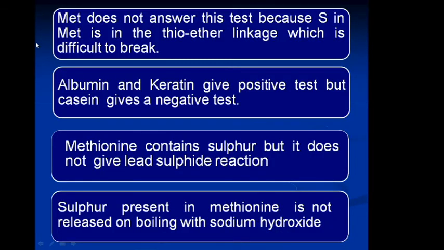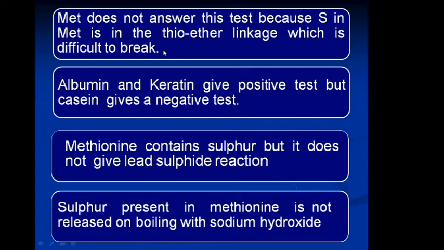Methionine does not answer this test because the sulfur in methionine is in the form of a thioether linkage, which is difficult to break. Albumin and keratin give a positive sulfur test, and casein gives a negative test because in casein, sulfur containing amino acids are rare.